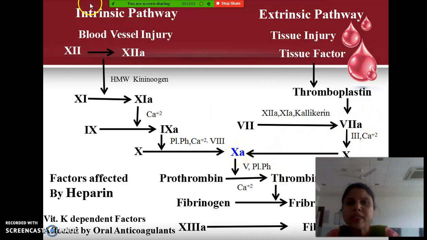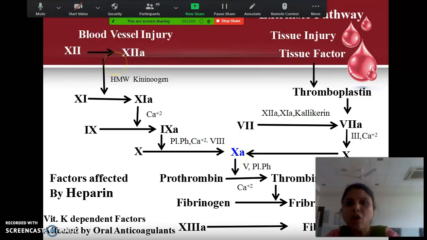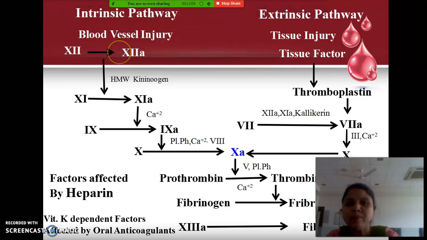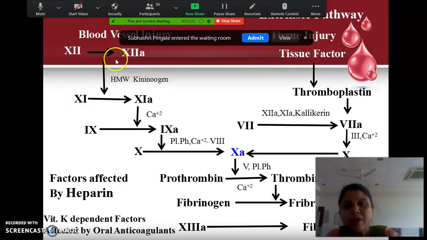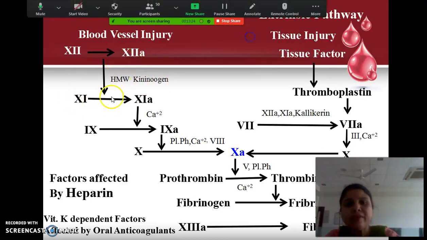Okay, now if you see the intrinsic pathway, whenever there is an internal injury, or an injury to any blood vessel, what will happen? There will be activation of factor 12. Factor 12 will be converted into factor 12A. In the presence of high molecular weight kininogen, this factor 12A will activate factor 11.